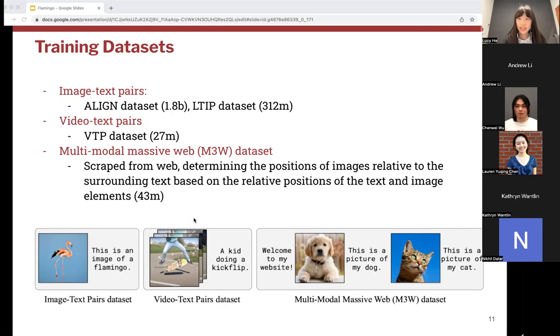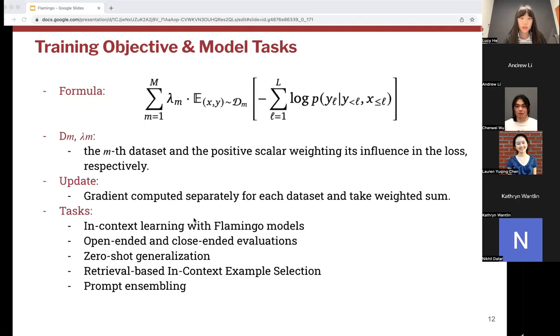From ablation studies later on, the authors show that if we drop this dataset, the performance greatly decreases. That means it's really important to have these interleaved datasets in the training process. These are scraped from the web, determining the position of images relative to surrounding text based on relative positions of the text on the original website.